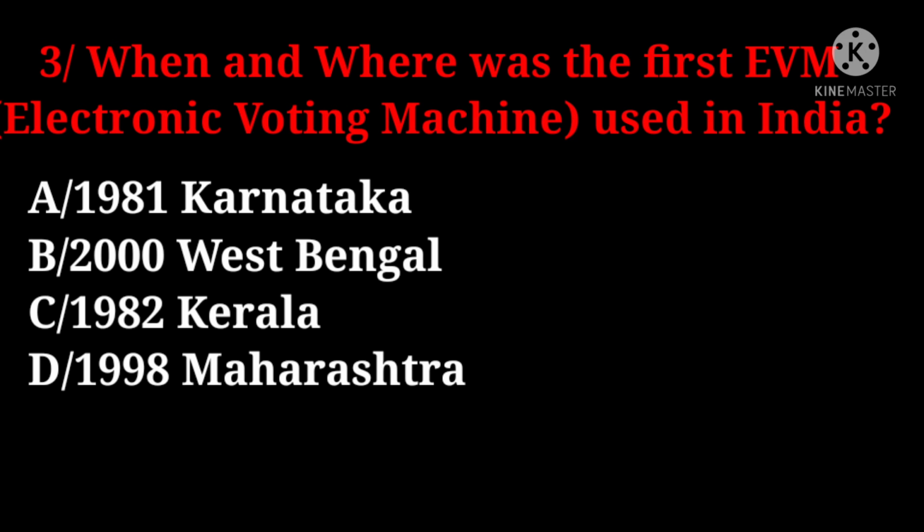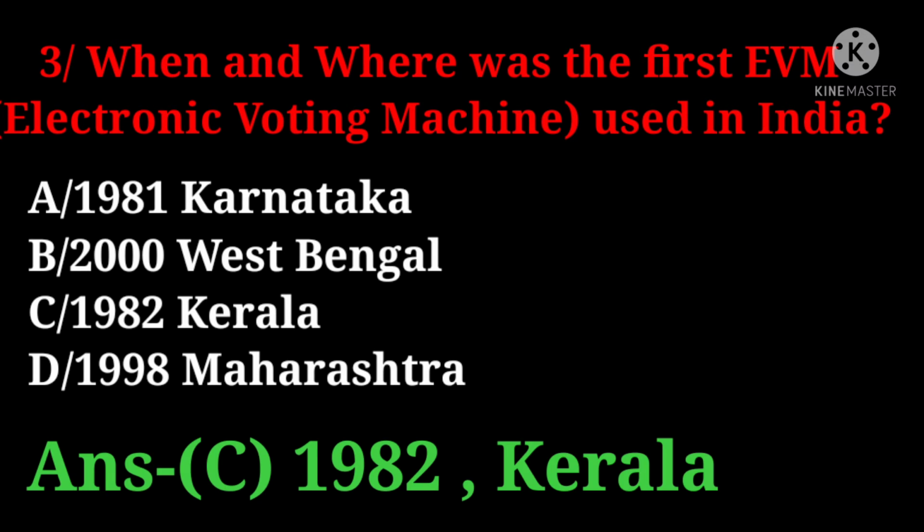Question 3. Where was the first EVM, electronic voting machine, used in India? Options are option A, 1981 Karnataka, option B, 2000 West Bengal, option C, 1982 Kerala, option D, 1998 Maharashtra. And 10 seconds for you to think. Time out. And the right answer is option C, 1982 in the state of Kerala.